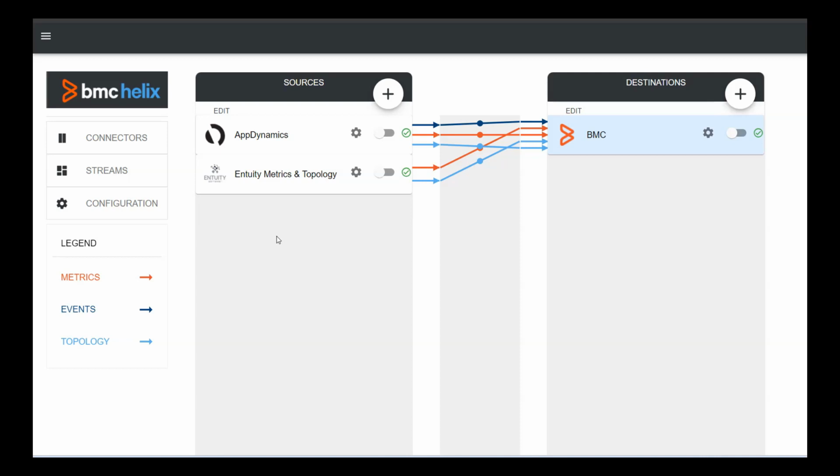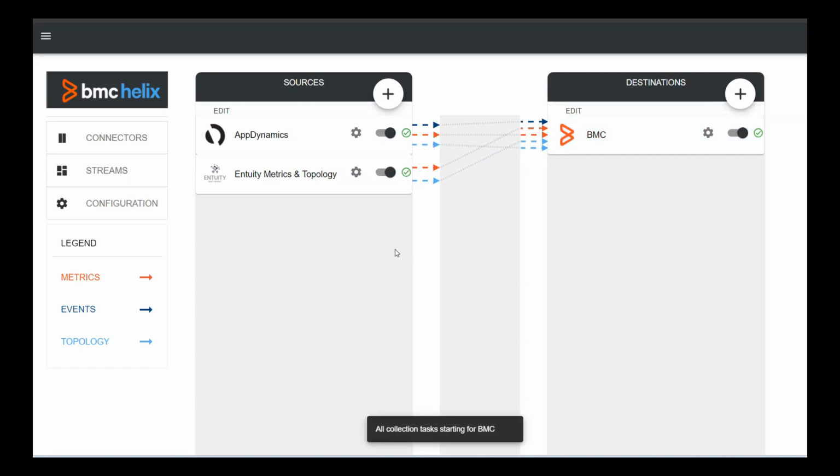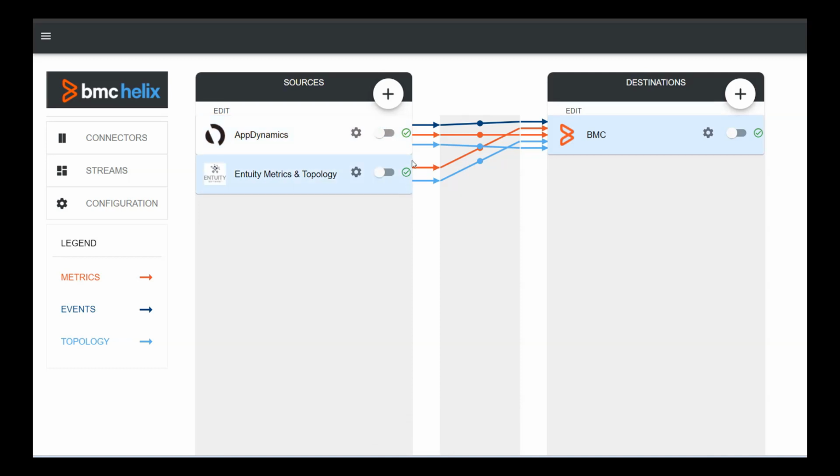In this environment, I have configured AppDynamics and Activity connectors. Currently, the data stream is disabled for both the connectors because the destination status shows as disabled. So if I enable the data stream from the destination, the data streams for all the connectors will be enabled. If I disable the destination, then the data stream will be disabled for all the connectors.